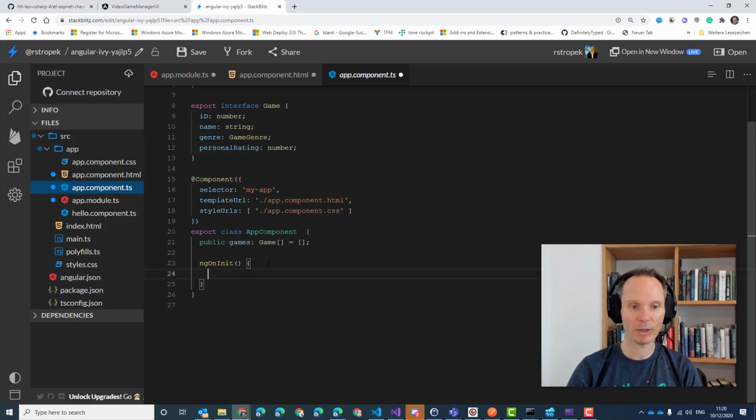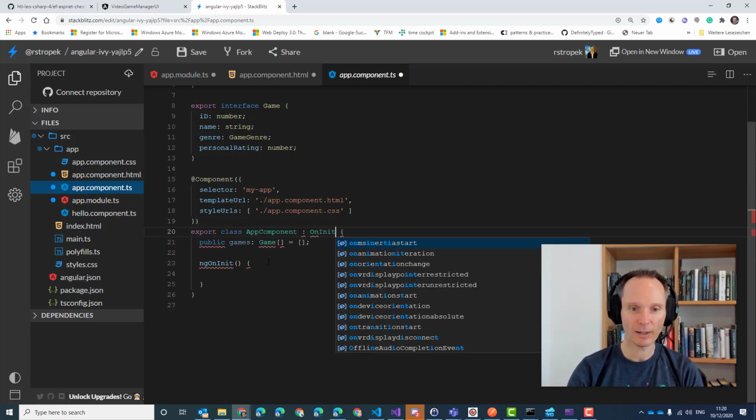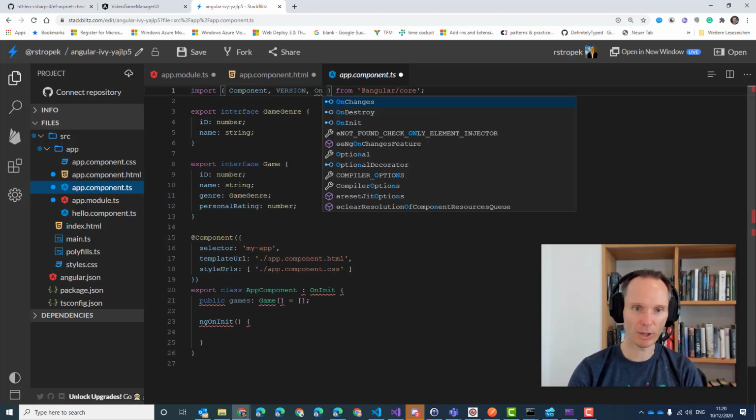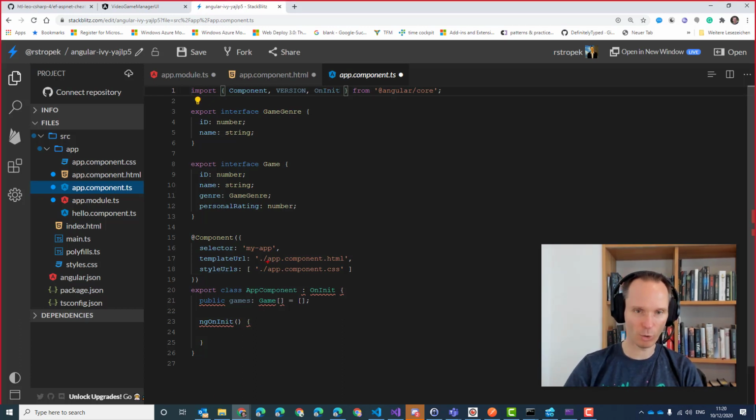This is typically the method that you would like to use if you read data from a web API. It's a very good place where you can add initialization code. And when you add ngOnInit, it's a best practice that you also add the OnInit interface, which you have to import from Angular Core. So this is what you should add. OnInit up here, OnInit down here, and ngOnInit down here.